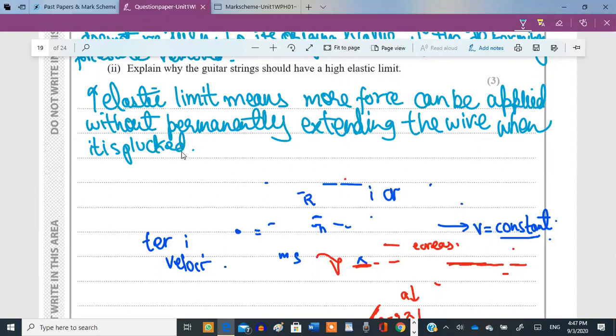Then we could say, after it is plucked, if the wire does not permanently extend, then that means it will stay in tune. The guitar will stay in tune, right? The guitar does not go out of tune.